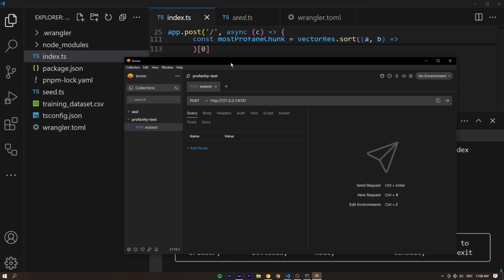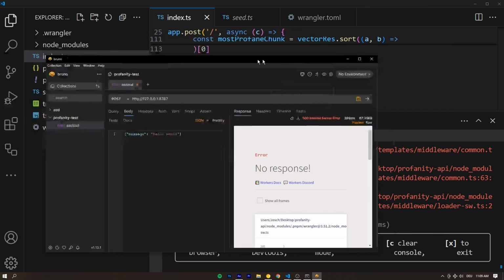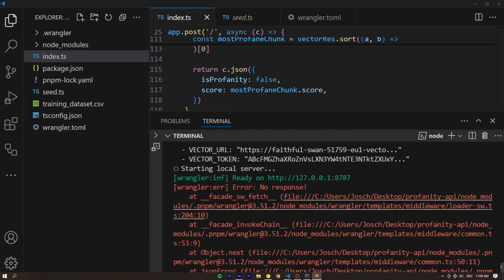Again, you can use your terminal, Postman, any HTTP client, doesn't matter. Or even another script in which you just make a fetch request. And let's try this out. So the body, we need to pass a JSON body, and that's going to contain a message property. And let's say hello world in here. And let's send this request. Let's hit send and see what happens. No response, and we get an error here in our console. Let's see what's the problem. Error, no response.